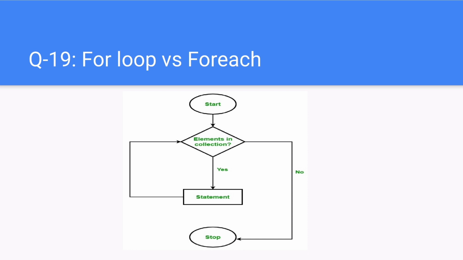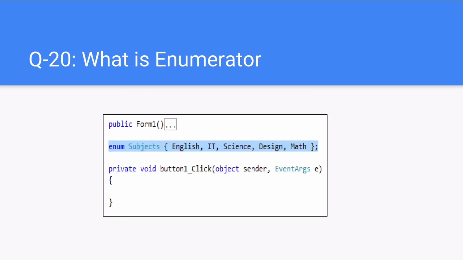Next question. What is an enumerator? An enumerator helps you iterate over a collection of items. You can infer the purpose by simply looking at the members of the IEnumerator interface. More specifically, the enumerator knows exactly where you are in the collection, the Current item, and where the next item is, the MoveNext method. An enumeration is a set of named integer constants. An enumerated type is declared using the enum keyword. C# enumerations are value data types. In other words, an enumeration contains its own values and cannot inherit or pass inheritance.